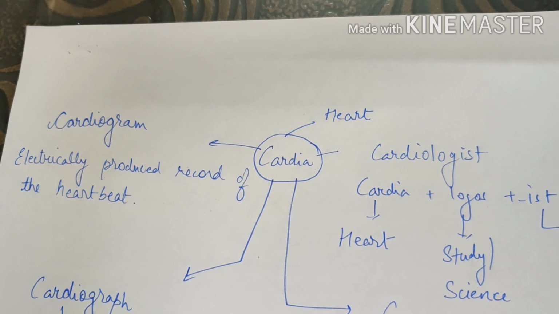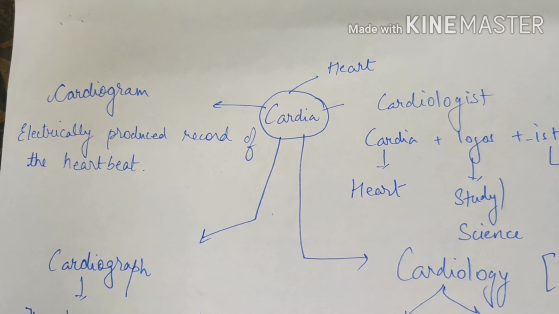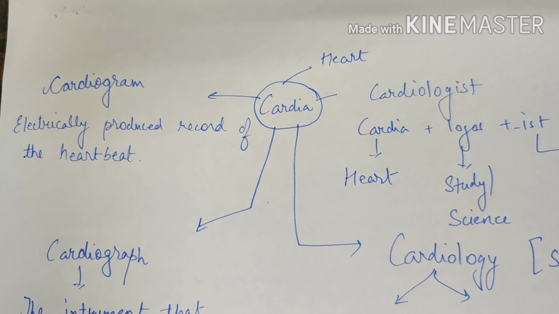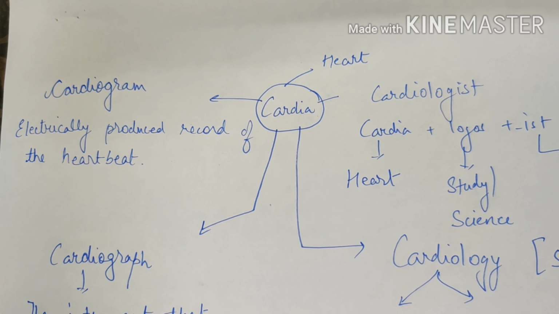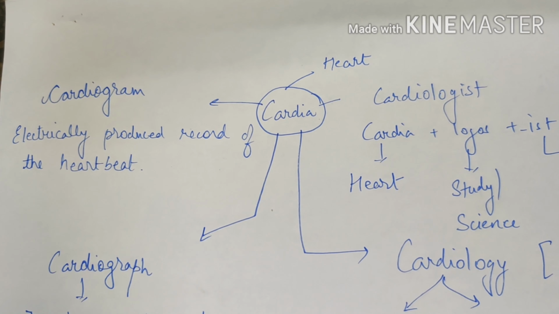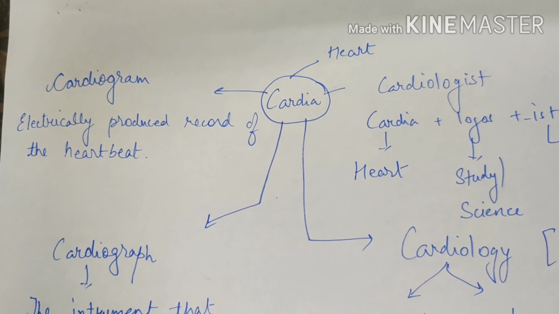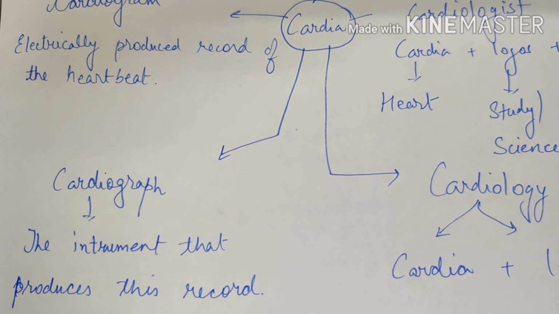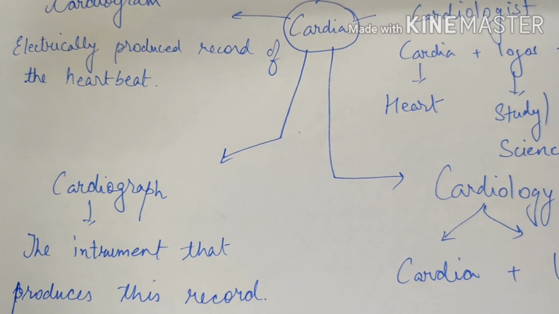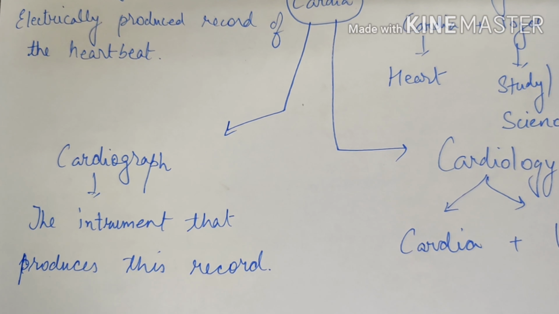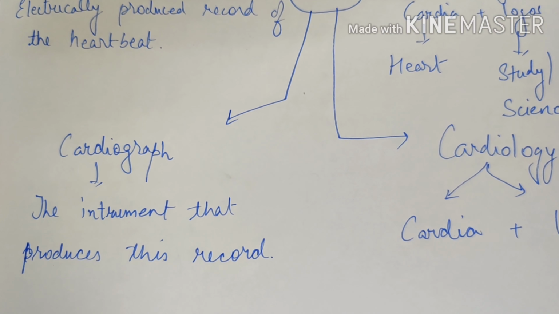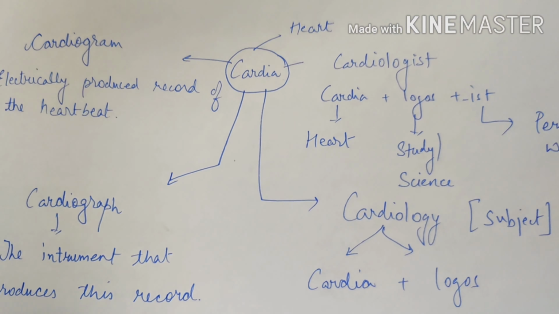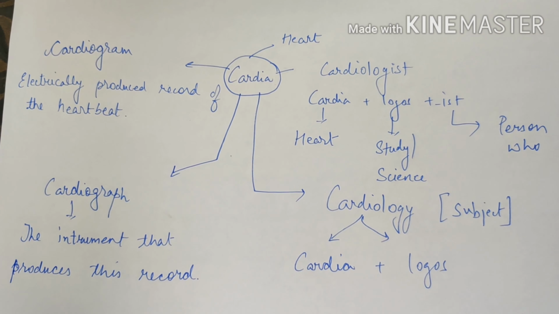The next word we're learning out of cardia is cardiogram. Cardiogram is a word that comes from cardia and gram. Gram means the measurement or the record, and cardia means heart. So cardiogram is an electrically produced record of the heartbeat. Similarly, cardiograph comes from the root words cardia plus graph. Graph refers to write, cardia refers to heart. So when I say cardiograph, I talk about the instrument that produces this record. So these are the words we covered out of cardia.